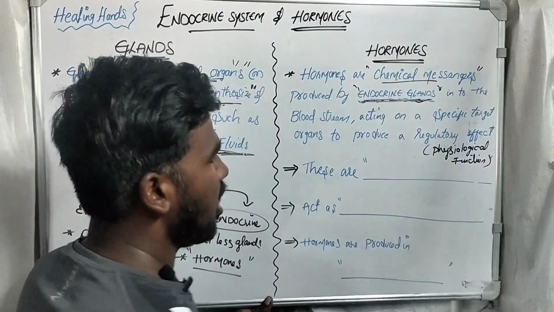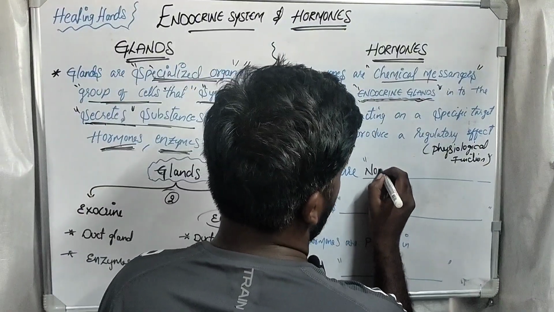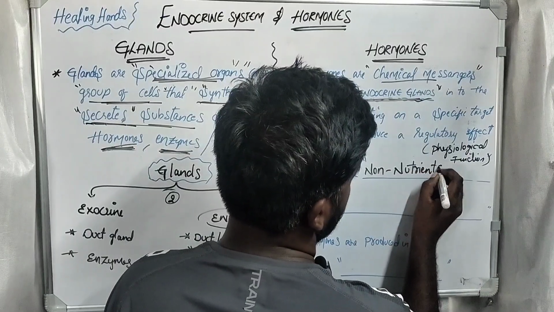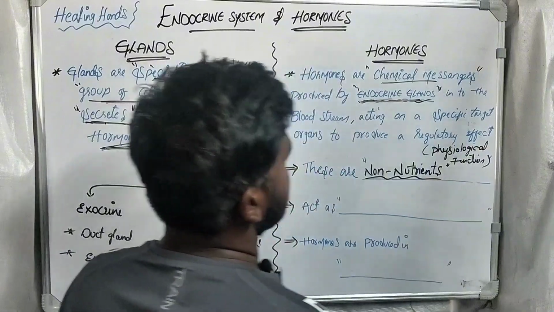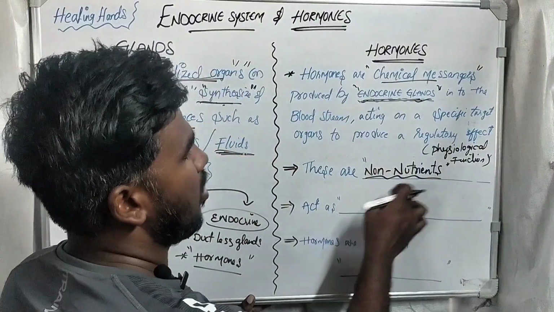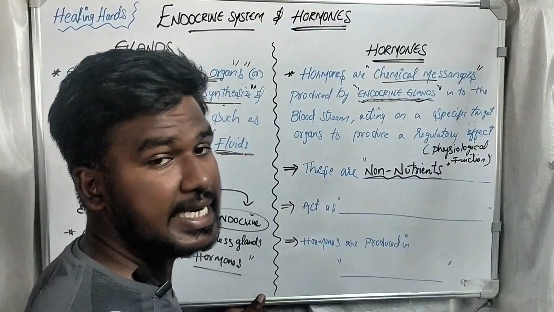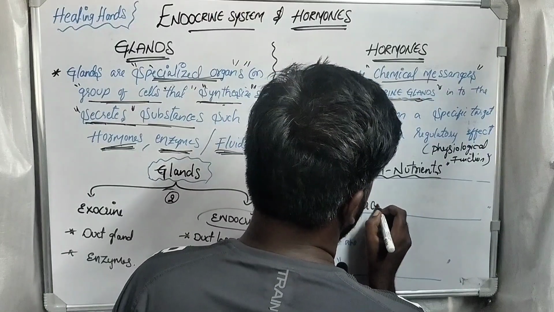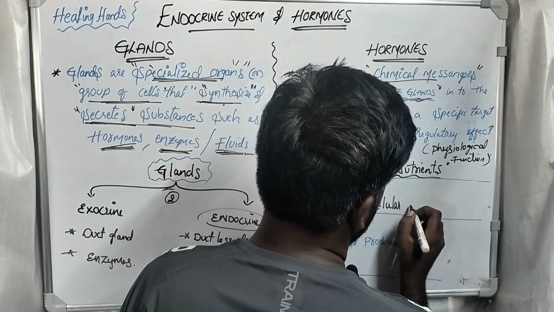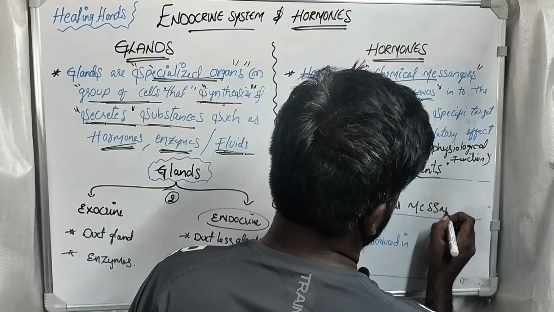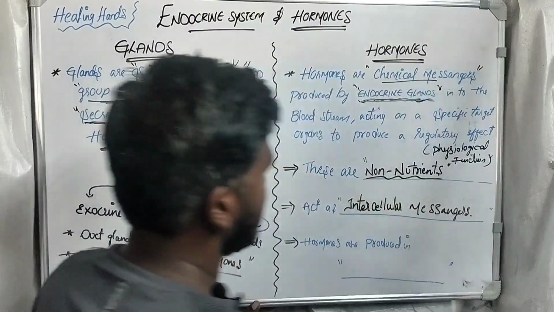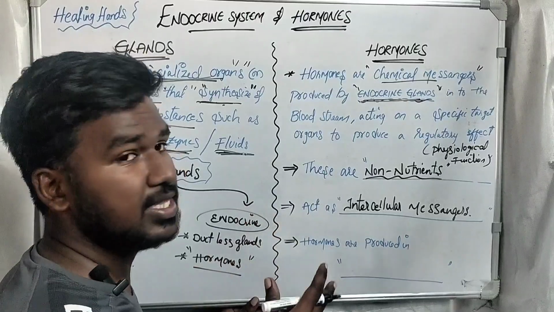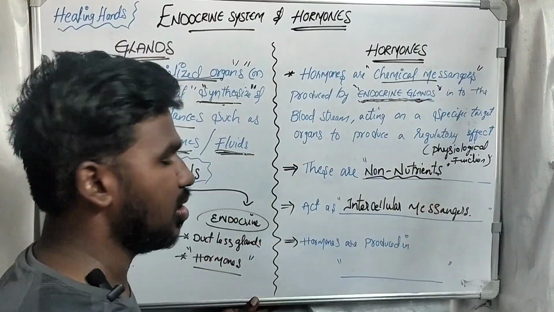These hormones are non-nutrients. These are chemical in nature, non-nutrients, and act as intercellular messengers. These hormones act between the cells, between the glands and the organ.